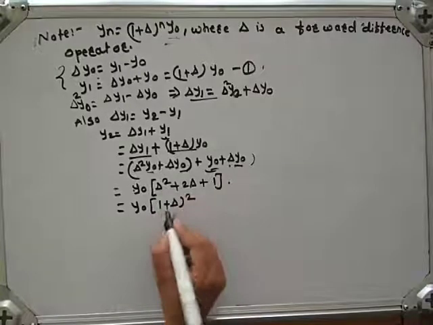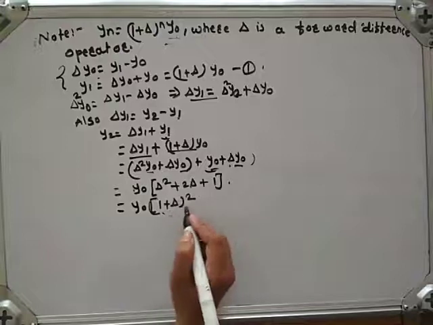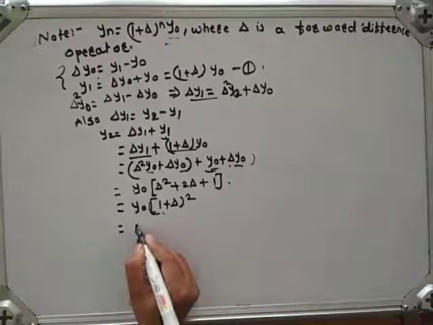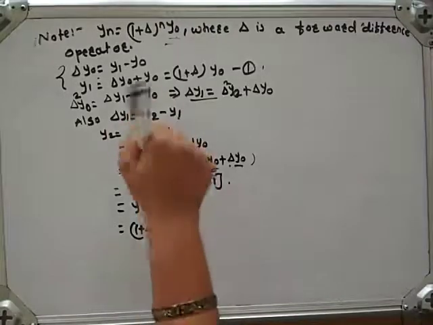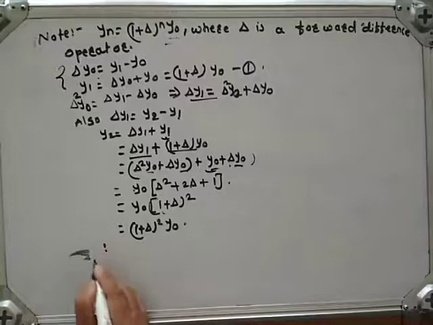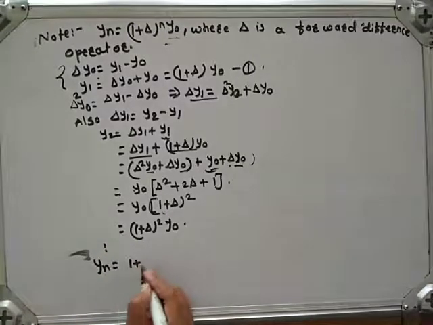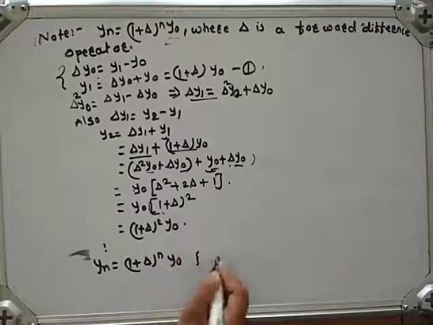It is the expansion of this bracket, (1 plus delta) square. Here observe that, and so on, up to y_n is equal to (1 plus delta) raised to n, y0.